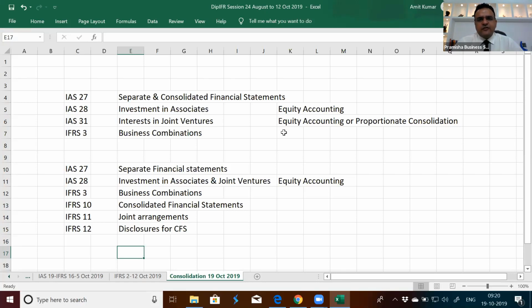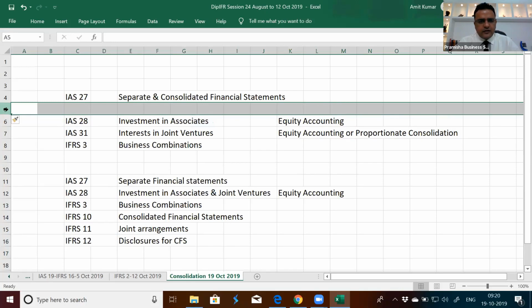But what is the basic difference between the previous standard and this standard? The basic difference is in the definition of control.